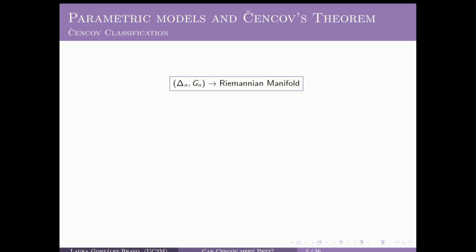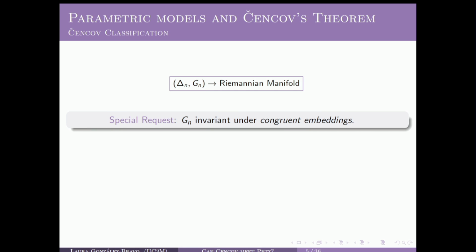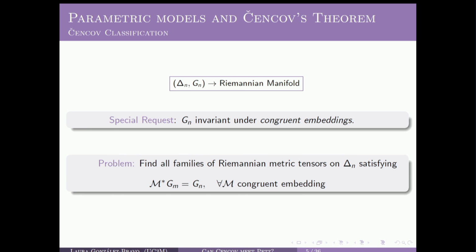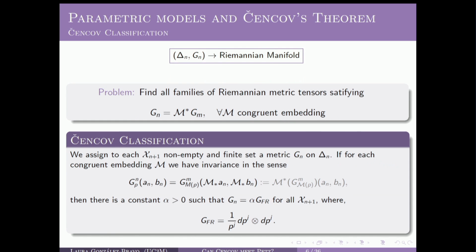In principle, this metric could be anyone, but we would like to consider only those Riemannian metric tensors that are invariant under a special kind of linear maps preserving probabilities, which are called congruent embeddings. And the problem we would like to address is to find all families of Riemannian metric tensors on the manifold Δ_n satisfying this invariance property, which is a pullback, okay, of this Riemannian metric tensor for all congruent embeddings.